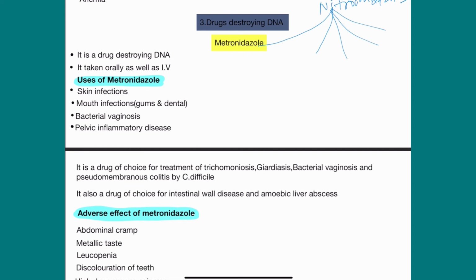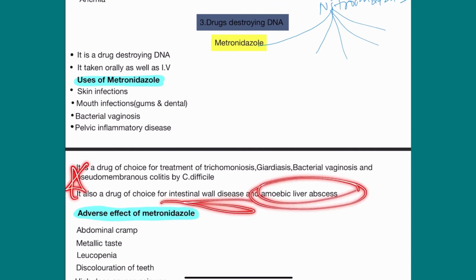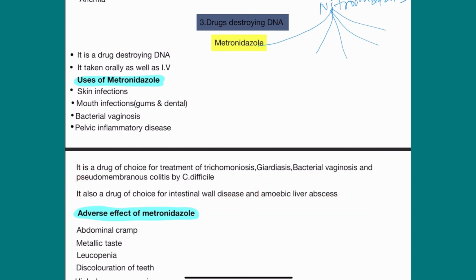It is also a drug of choice for intestinal wall disease and amoebic liver abscesses. Please learn both of these. Please learn all drugs of choice, because most questions in all subjects and chapters, like inhibition of protein synthesis and inhibition of cell wall synthesis, ask about the drug of choice. In all of these, the drug of choice is very important. It is the drug of choice for trichomoniasis, giardiasis, intestinal wall disease and amoebic liver abscesses.